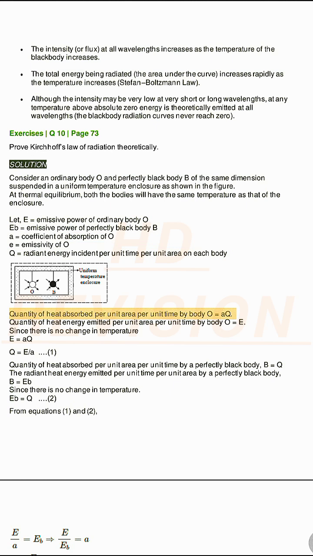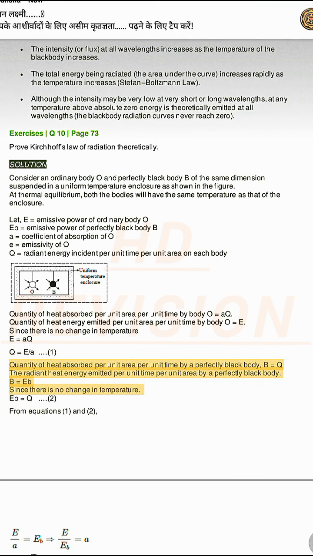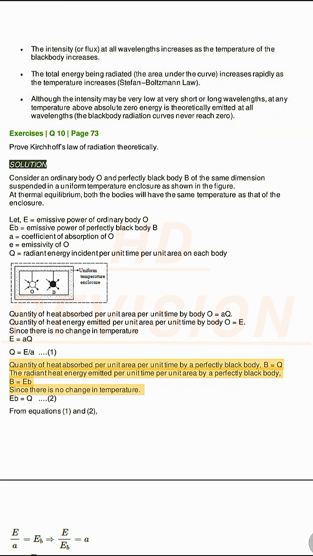Quantity of heat absorbed per unit area per unit time by body O equals AQ. Quantity of heat energy emitted per unit area per unit time by body O equals E. Since there is no change in temperature, E equals AQ, so Q equals E/A. (1) Quantity of heat absorbed per unit area per unit time by a perfectly black body B equals Q. The radiant heat energy emitted per unit time per unit area by a perfectly black body B equals E_b, since there is no change in temperature. E_b equals Q. (2) From equations 1 and 2.